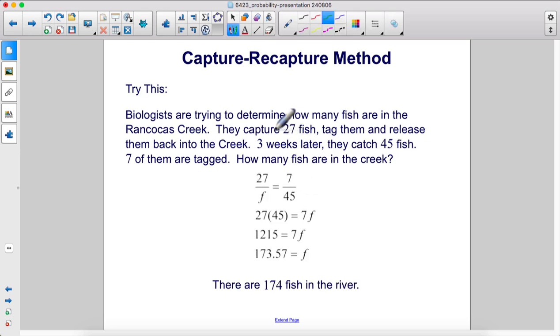Okay, so they initially capture 27 out of an unknown amount of fish. Then they capture 45, and 7 of them are tagged. So we cross multiply. 7 times F equals 27 times 45. Divide both sides by 7, and we see that there are approximately 174 fish in the creek.